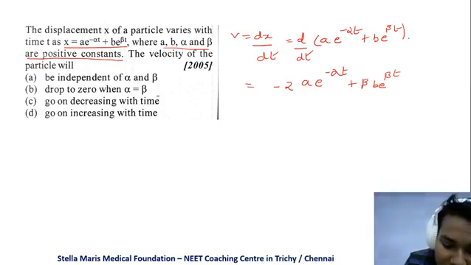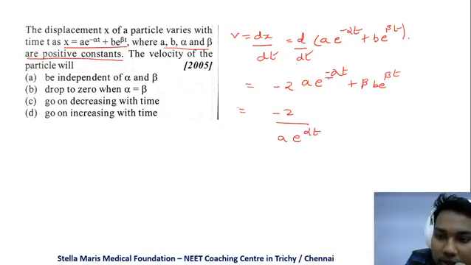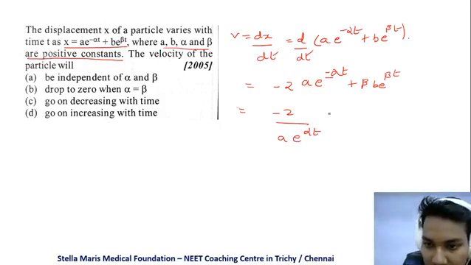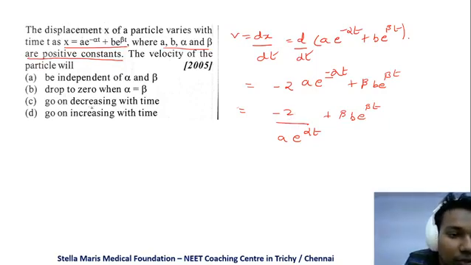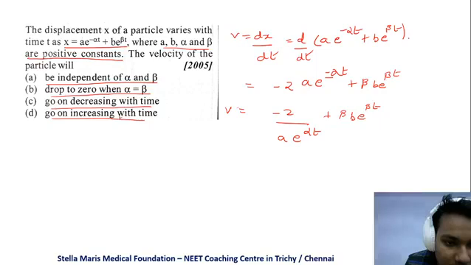We can write like this: minus 2 by a e power alpha t. This minus I'm changing into plus by inversing it, plus beta into b e power beta t. So they are asking the velocity of the particle. Will it be independent of alpha and beta, or drop to 0 when alpha is equal to beta, or go on decreasing with time, or go on increasing with time?